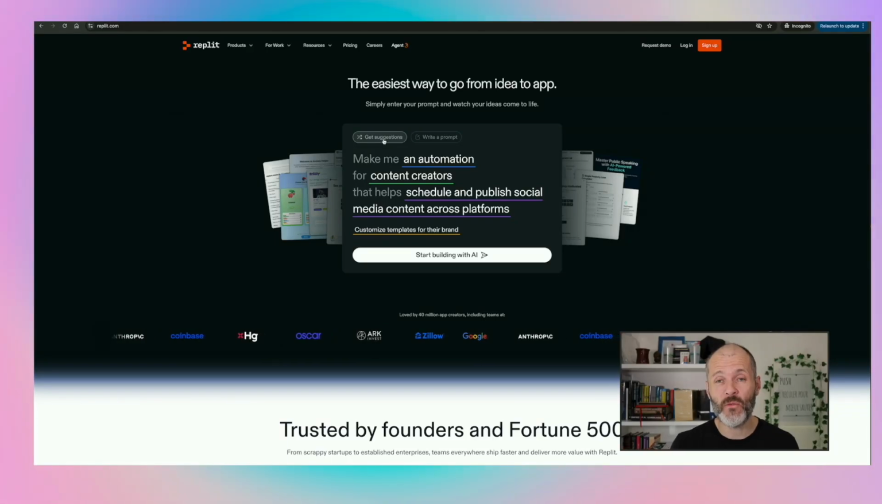Can you make money with Replit? I wanted to find out. So I built an app that's going to help me track my trades on the stock market. I'm going to show you exactly how this app works, and I'm going to give you not one but 7 different ideas for apps you can build which could potentially help you make money.